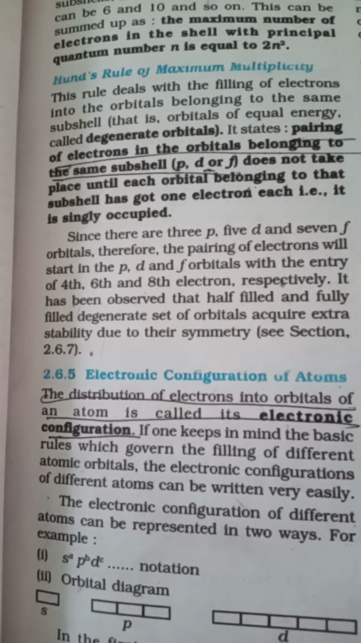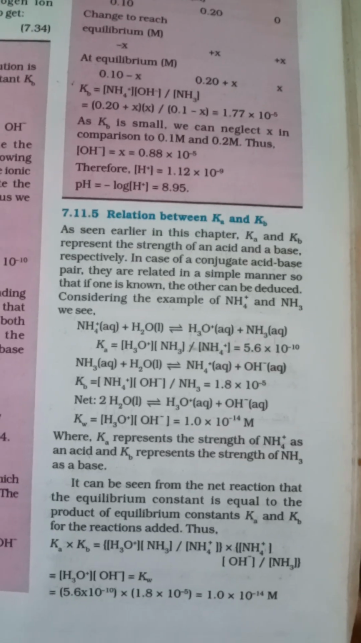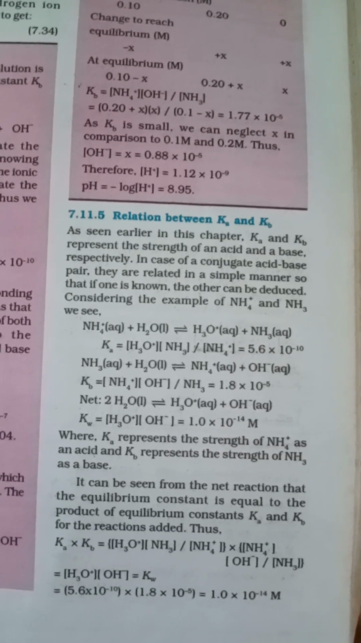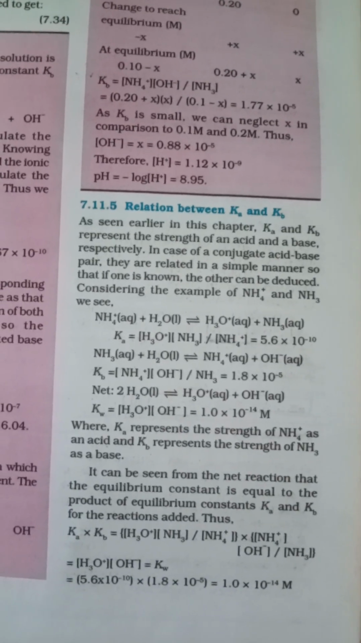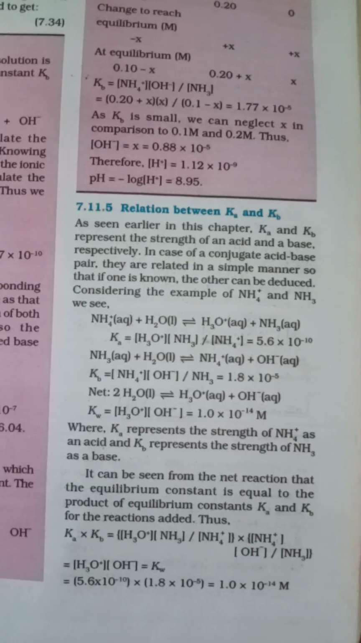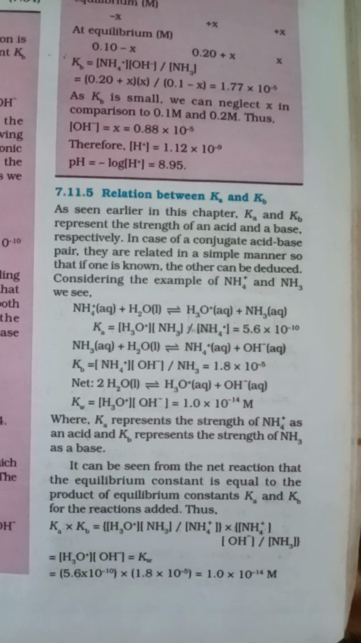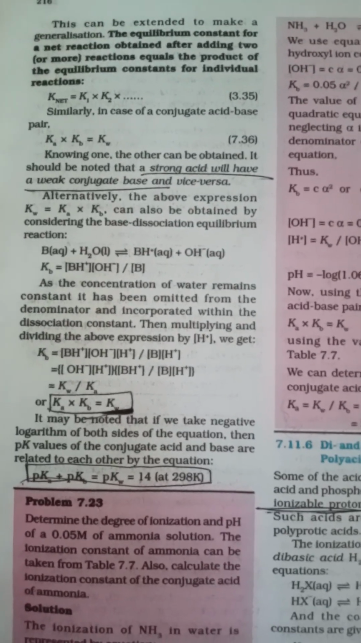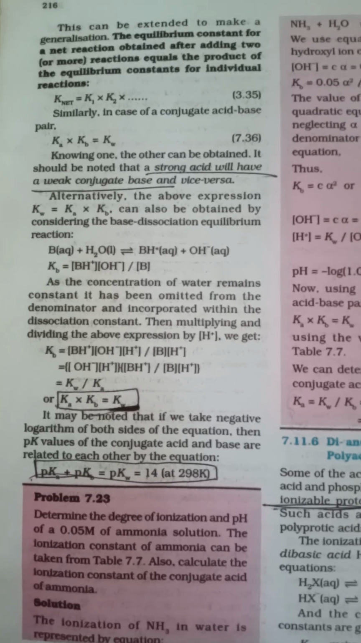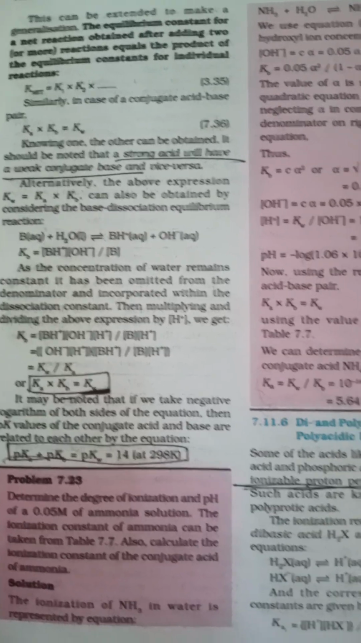The relation between Ka and Kb. In the case of a conjugate acid-base pair, they are related in a simple manner so that if one is known, the other can be deduced. NH4+ + H2O ⇌ H3O+ + NH3, where Ka represents the strength of NH4+ as an acid, and Kb represents the strength of NH3 as a base. Ka times Kb is equal to Kw. Knet is equal to K1 times K2, so Ka times Kb equals Kw. pKa plus pKb equals pKw equals 14.